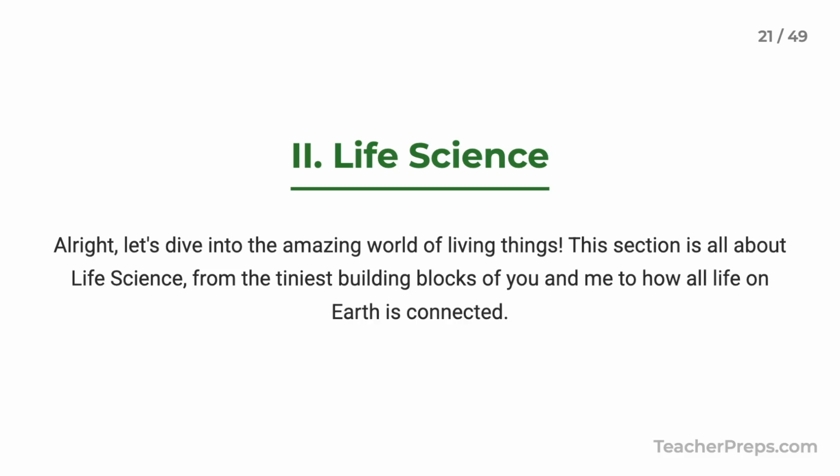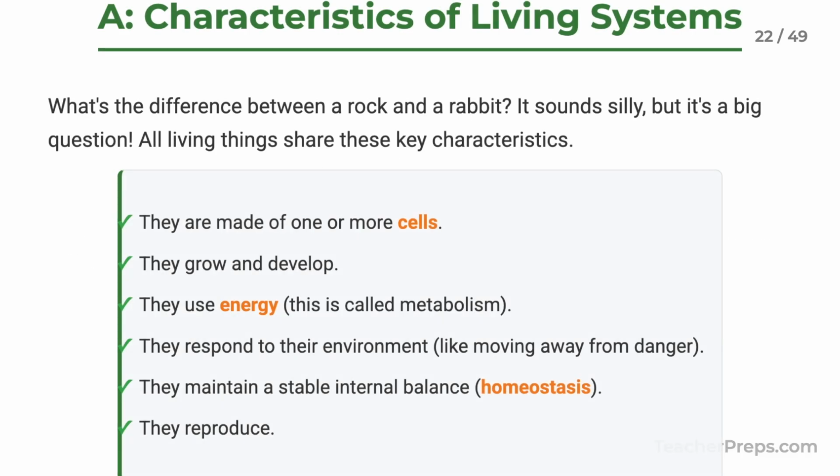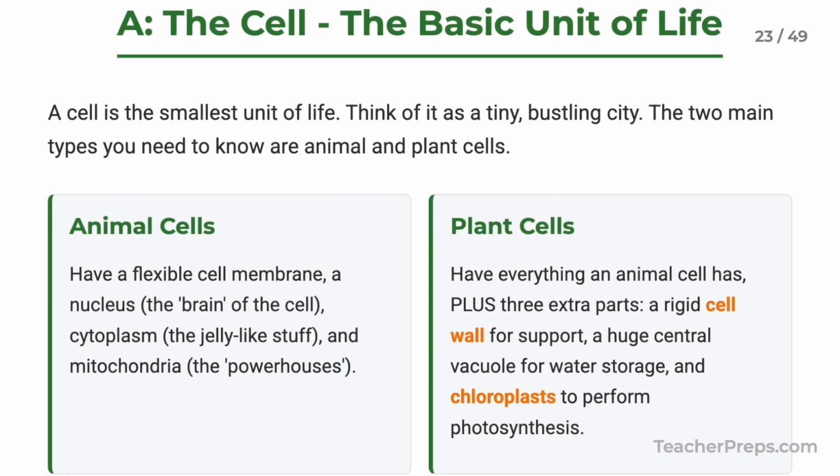Now we dive into the world of living things, from the smallest cells to the largest ecosystems. So, what makes something alive? Living things share key traits. They're made of cells, they use energy, they grow, respond to their environment, maintain a stable internal balance, and they reproduce. The cell is the basic building block of life.